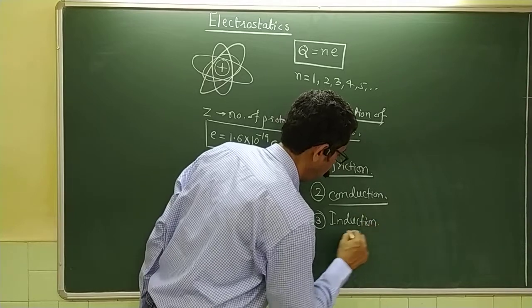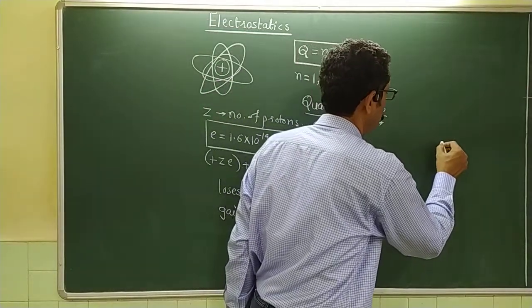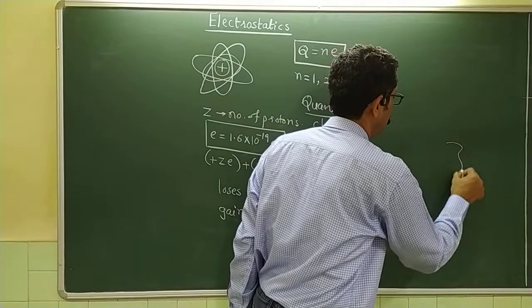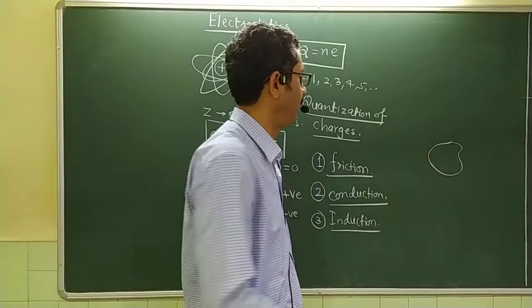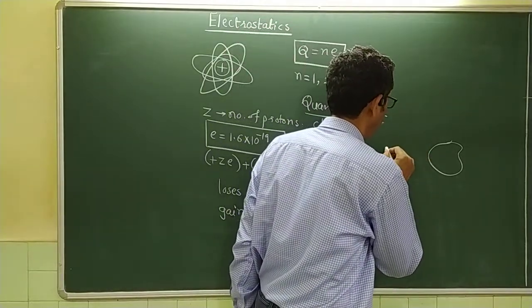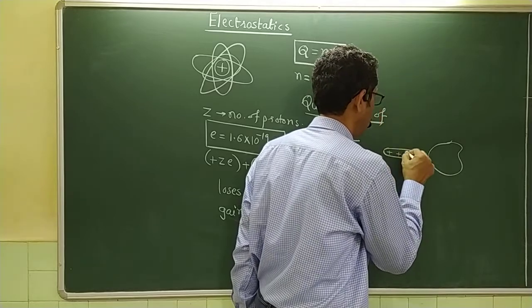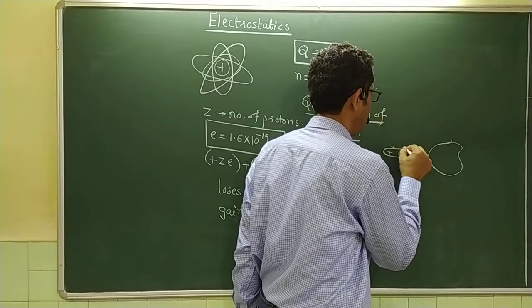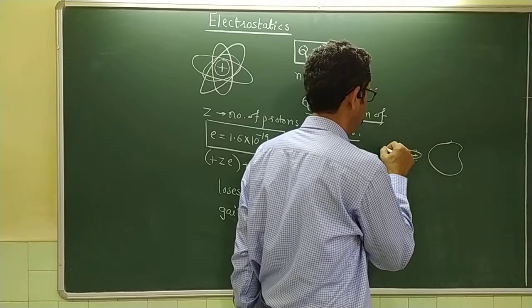What I mean by the method of induction is that, supposing I have a metallic object, and I have a positively charged rod here. So this particular object is positively charged. It will have charges all over the surface. All these are positively charged.